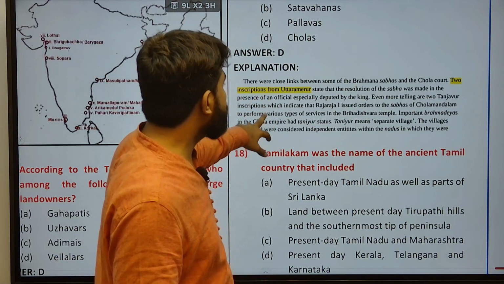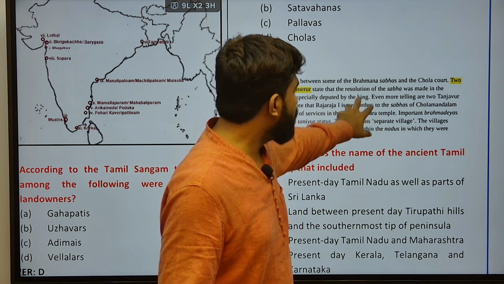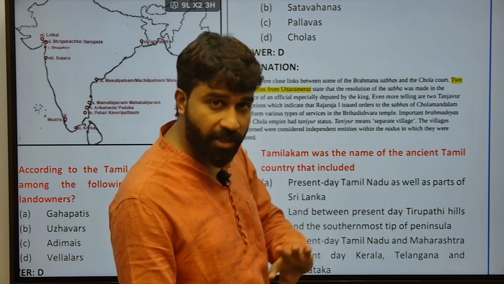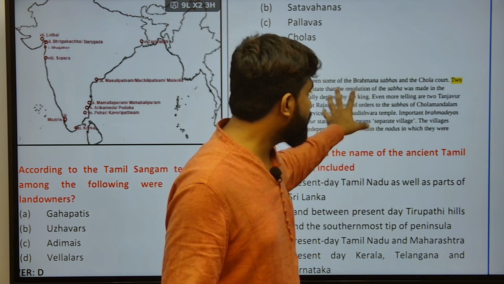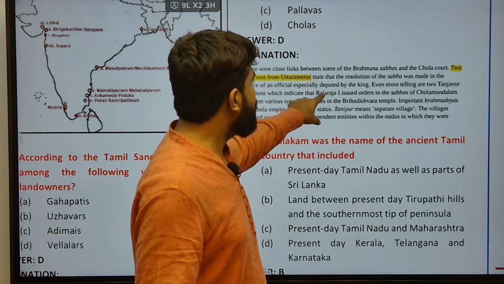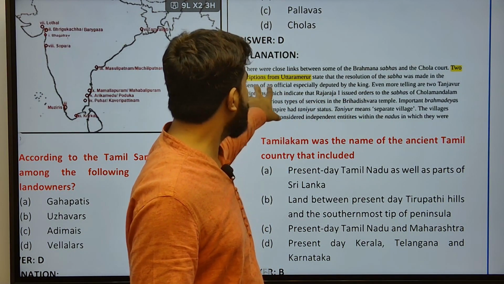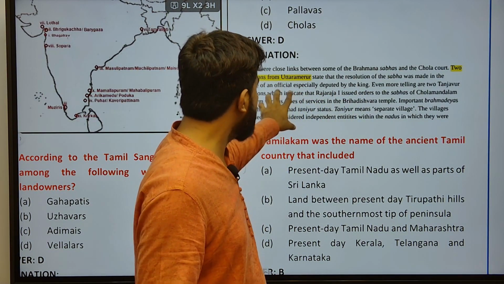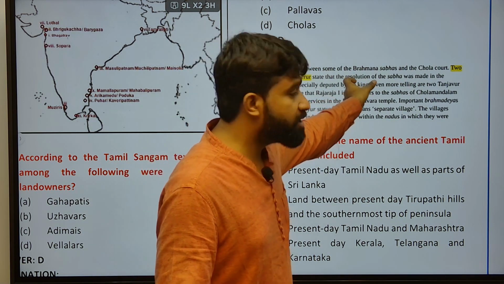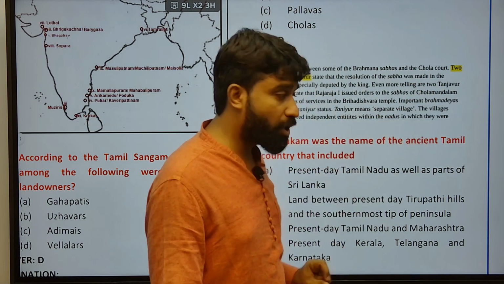There were close links between two types of systems in this rural self-government: one is the Sabha and the other is the Chola court. Here, the Brahmana Sabhas and the Chola court, two inscriptions from Uttar Merur were mentioned, and there is a close link between the Brahmana Sabha and the Chola court.